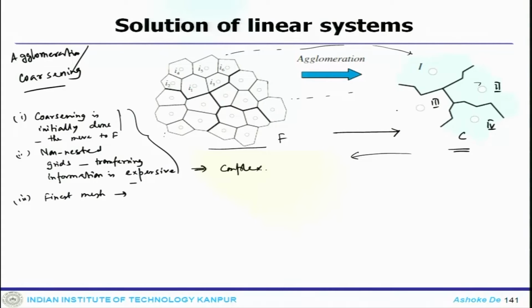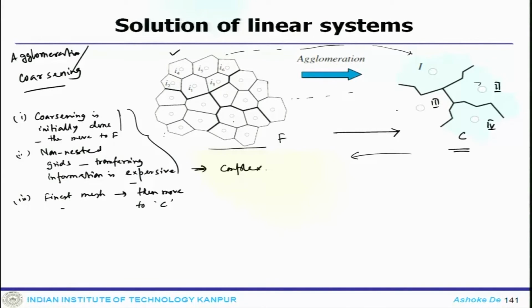But in the third approach, you first have a solution on the finer mesh and then you move to the coarsening process. That means you first get a solution here which will have so many elements, and this solution must be quite accurate. Then you do the coarsening through the agglomeration process, one level of coarsening, two levels of coarsening, reduce all this error, get a solution towards convergence, then you come back to get the final solution.